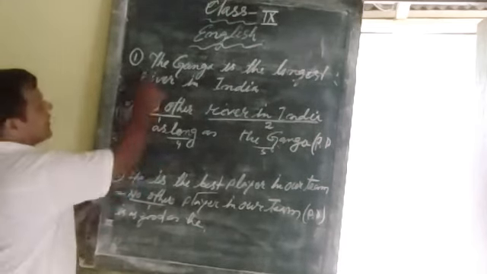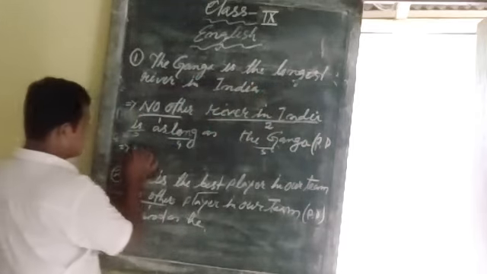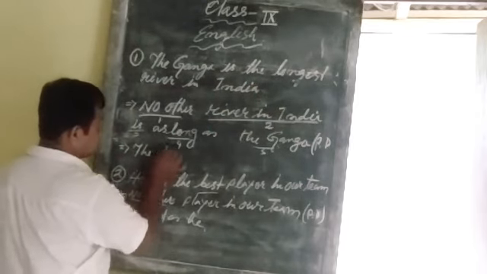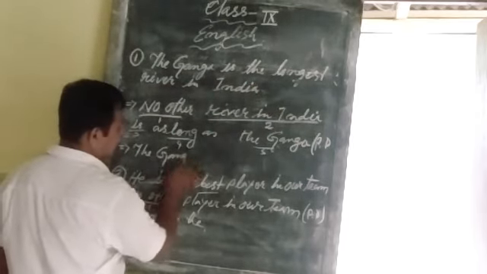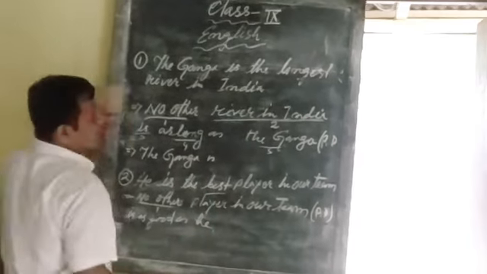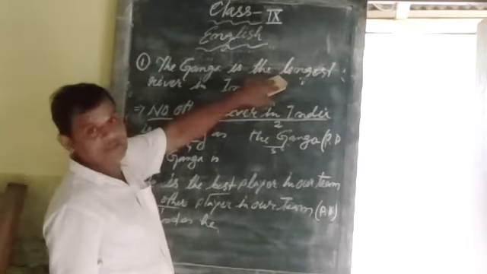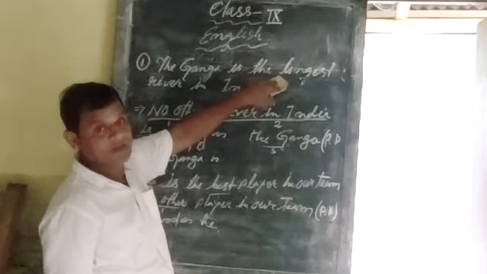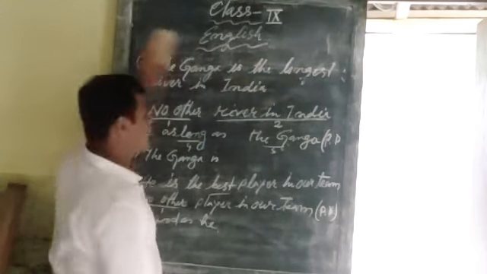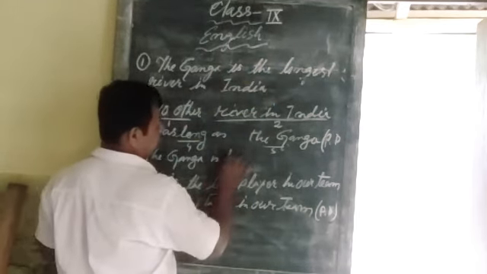So the Ganga is the longest. You write the Ganga is, and here the superlative degree given is the longest, but you write the comparative form. The comparative form is longer.